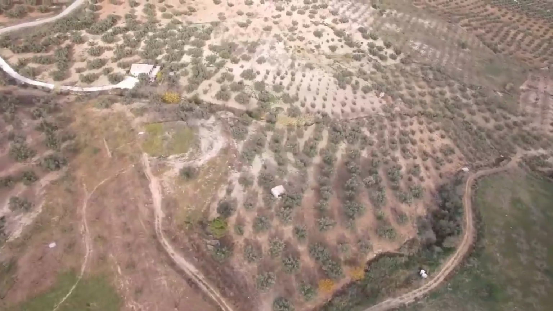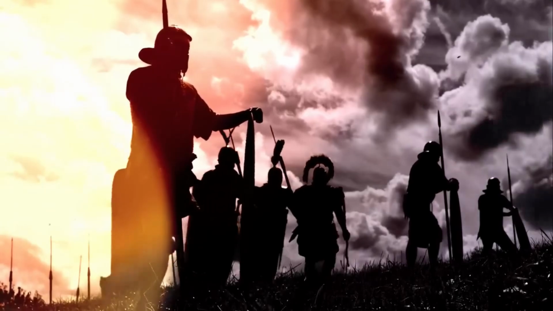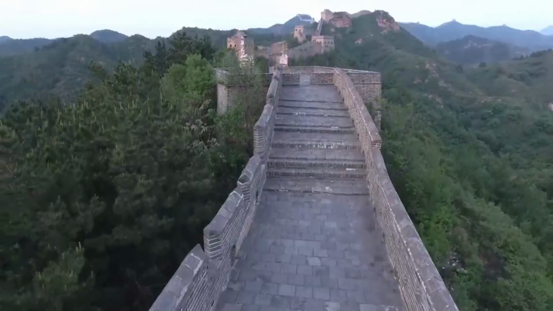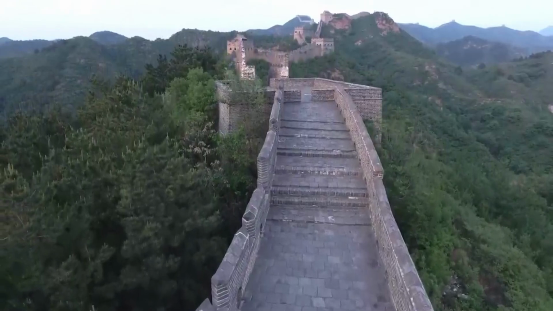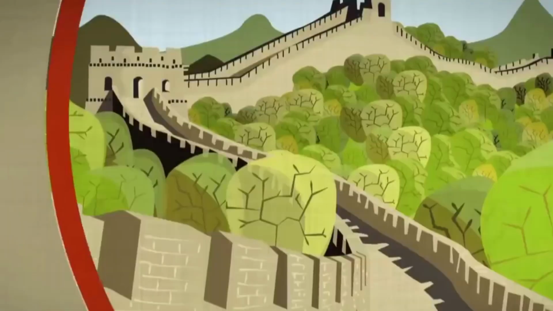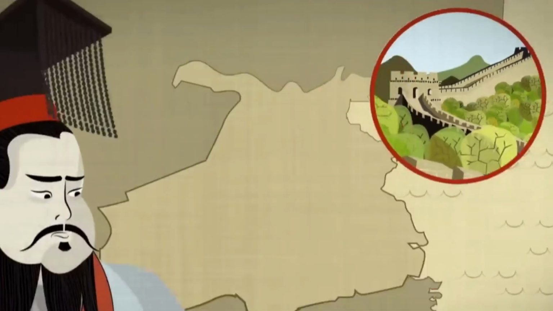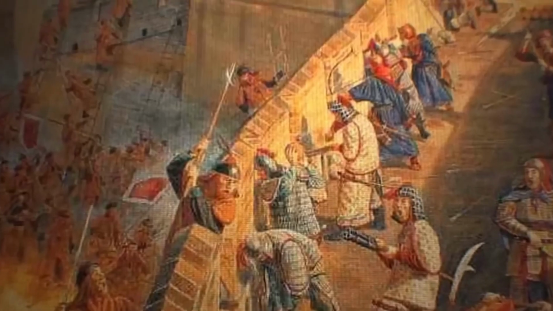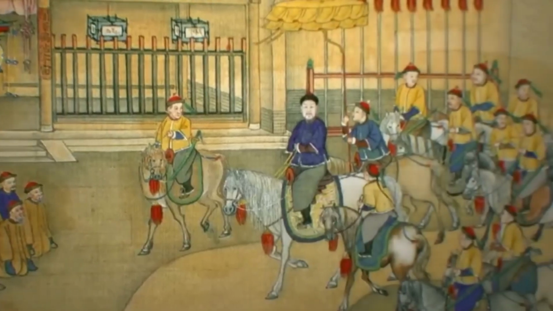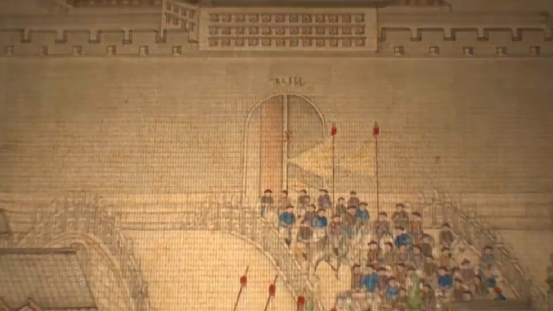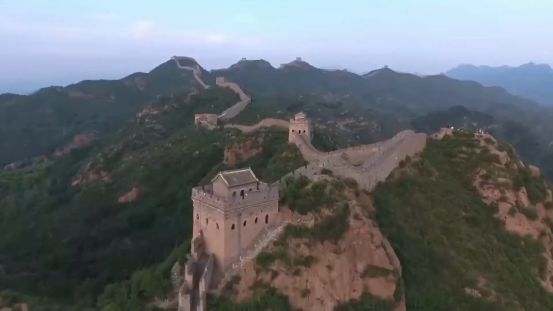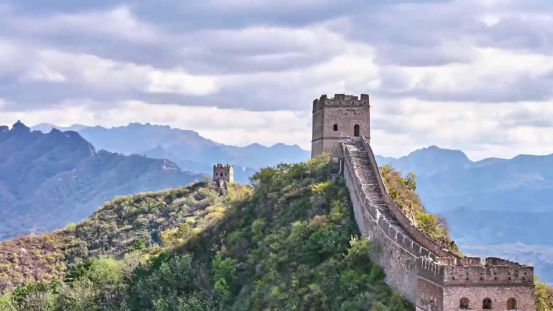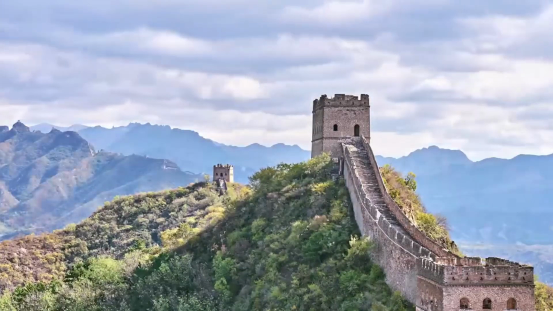Construction under the Qin Dynasty. The wall under Qin Shi Huang wasn't the iconic stone barrier we see in pictures today. Instead, it was primarily made of tamped earth and wood. The construction methods were rudimentary, relying heavily on manual labor. Hundreds of thousands of soldiers, peasants, and prisoners were conscripted to work on the wall. Conditions were brutal. Many died from exhaustion, starvation, or accidents. The wall was nicknamed the longest cemetery on Earth due to the enormous loss of life.